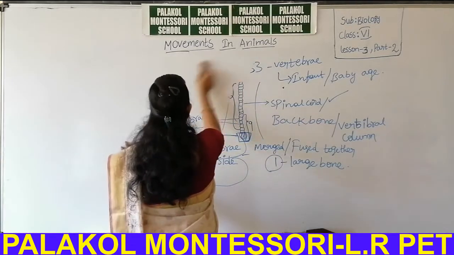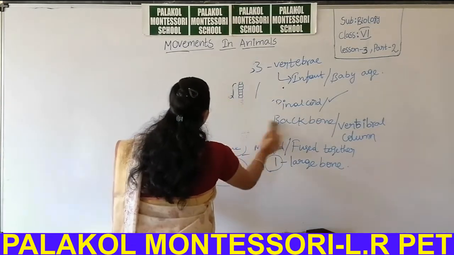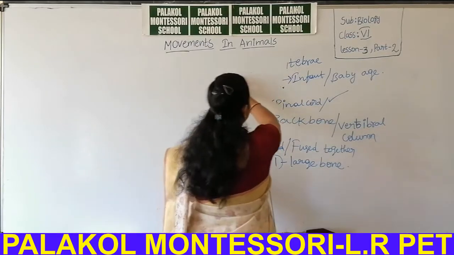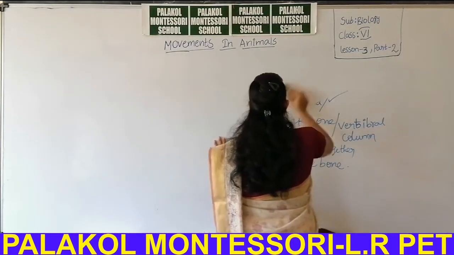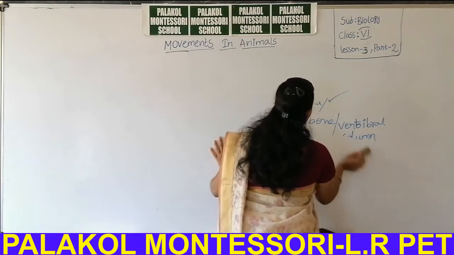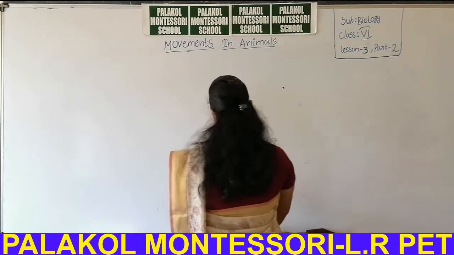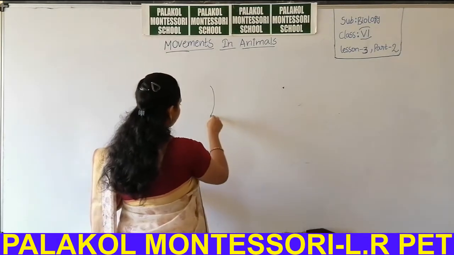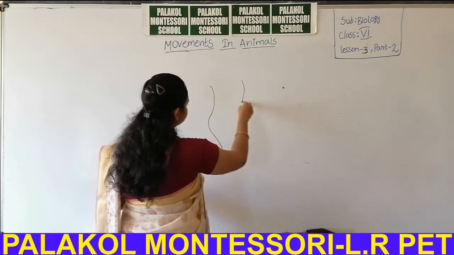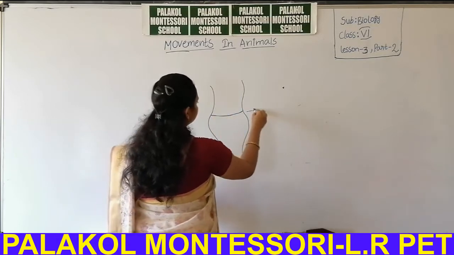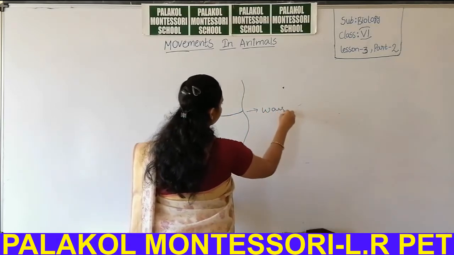Next, pelvic girdle. At which region is the pelvic girdle present, students? It is present at the waist region. This is the waist region.